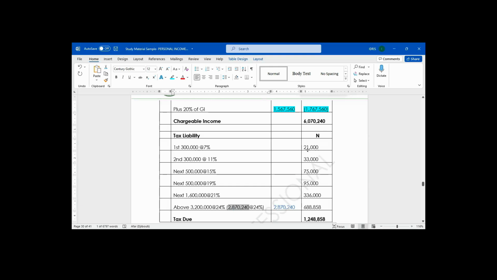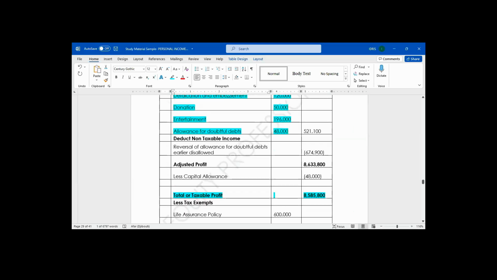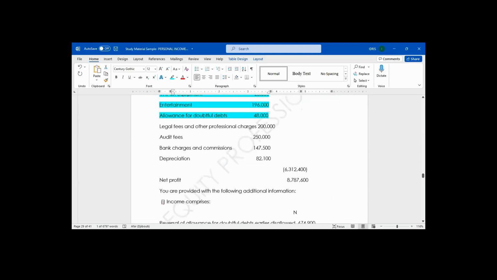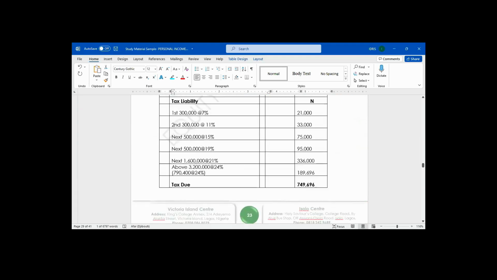The total tax now is going to be 1,248,858. That is the total personal income tax paid by Mr. James Akobo. Do you understand? Any question regarding this question? Please do not hesitate to ask.